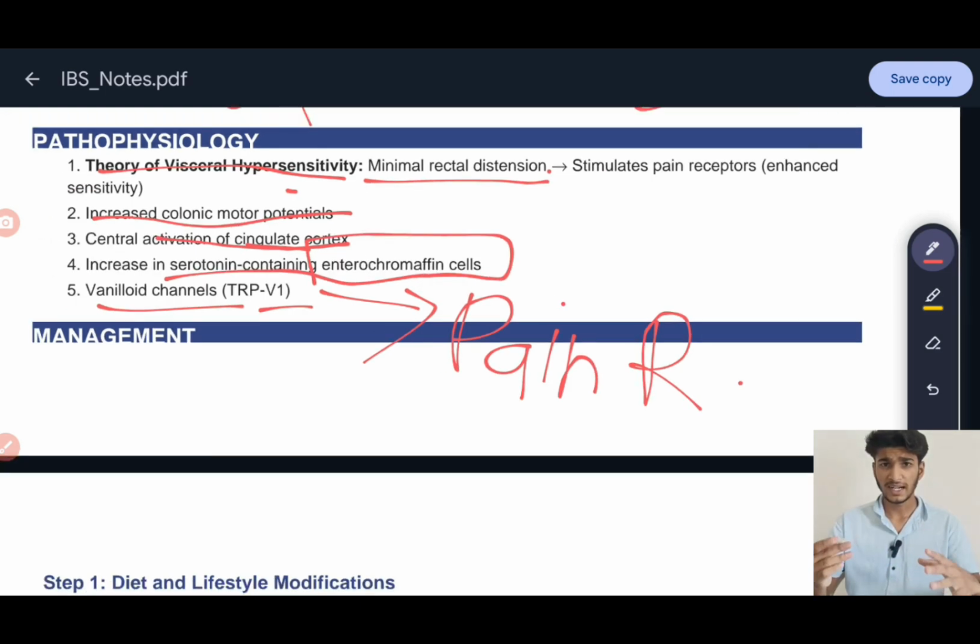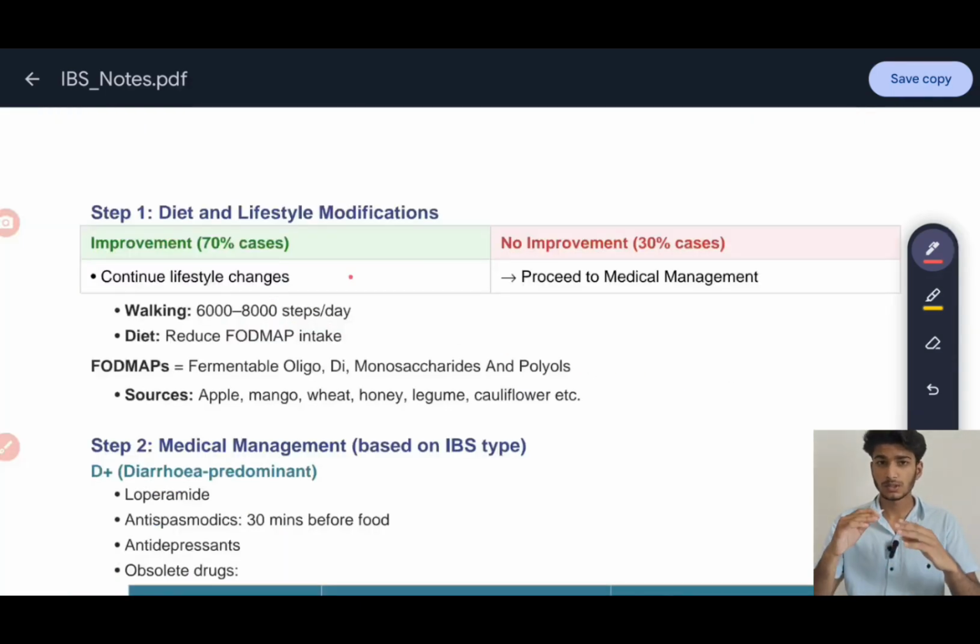Apart from this, there is diet and lifestyle. This will improve 70% of the cases, but in 30% of the cases, medical management is required. 70% of the cases improve with lifestyle changes, and the 30% will require medical management. So, what are the changes? What is required in this management?